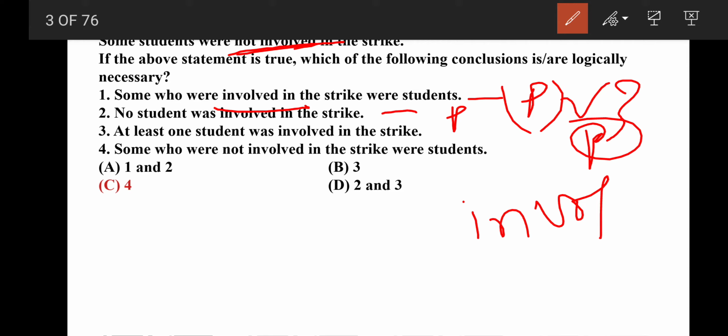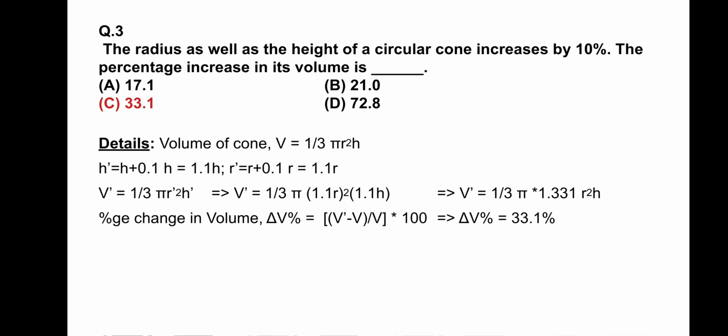Fourth statement: some who were not involved in the strike were students. So yes, it's true. Like some students were not involved in the strike, or some who were not involved in the strike were students. The word some is there, not involvement is there. So yes, the fourth is right. So option A, 1 and 2, no. Option B, 3, no. Option C, 4, yes. Option D, 2 and 3, no. Correct answer.